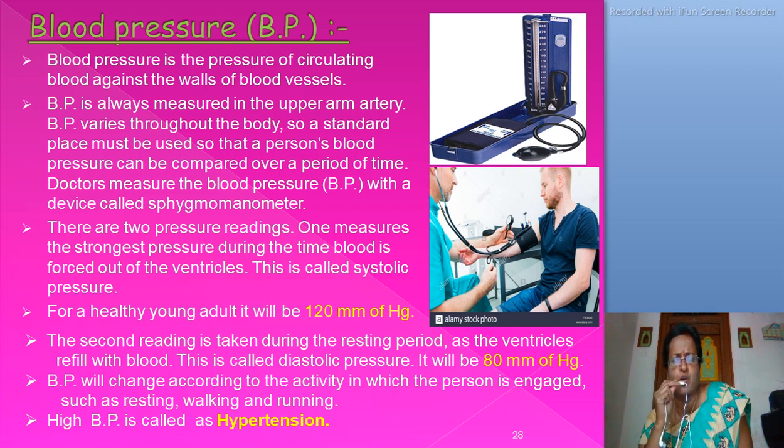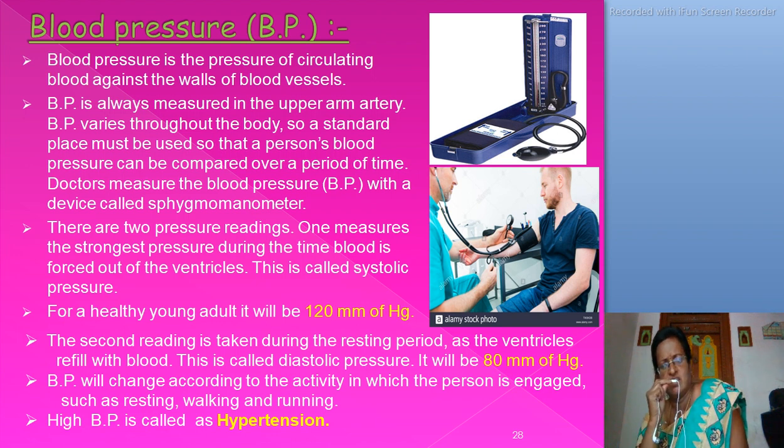BP varies throughout the body, so a standard place must be used so that a person's blood pressure can be compared over a period of time. Doctors measure the blood pressure with a device called a sphygmomanometer. Here, above, the picture is shown of a sphygmomanometer. This is the device used to measure blood pressure.